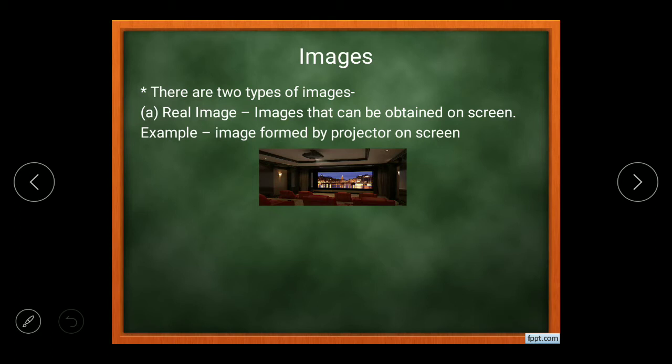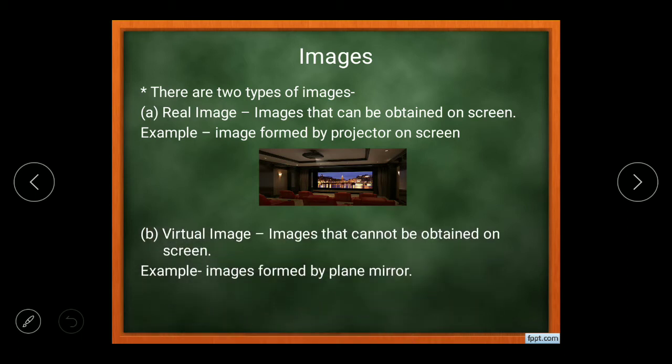Whereas the second kind of image is called virtual image. Such kind of images cannot be obtained on a screen. For example, the images formed by the plane mirror. As you can see even in the diagram, अगर हम किसी प्लेन मिरर के सामने, किसी आईने के सामने खड़े हो जाते हैं और जो इमेज हमको हमारी दिखाई देती है, ऐसी इमेज वर्चुअल इमेज कहलाती है.